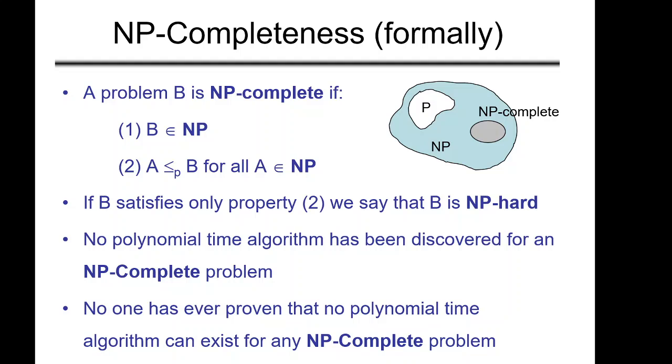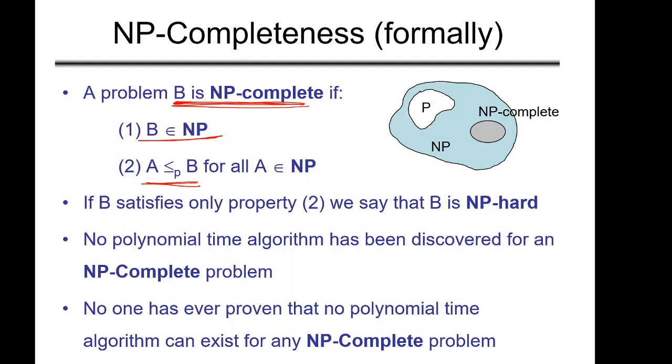Now what is NP complete? A problem B, let's say, is NP complete if B belongs to NP, meaning we can verify the solution for B in polynomial time, and A is polynomially reducible to B for all A belonging to NP, meaning all the NP problems can be polynomially reduced to problem B. If you can reduce all the NP problems to B, and B also belongs to NP, then we can say that problem B is NP complete.